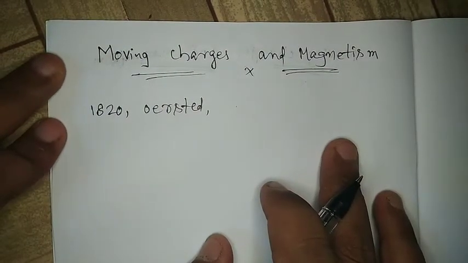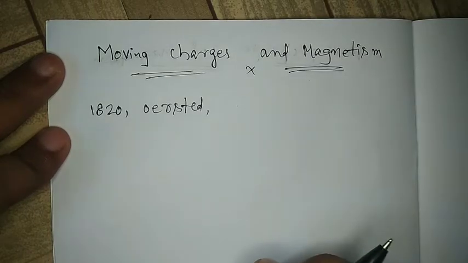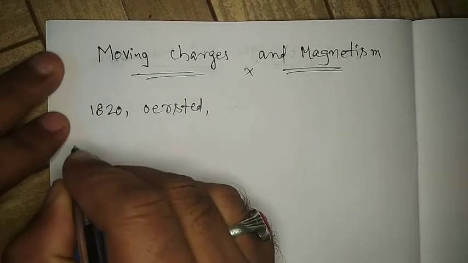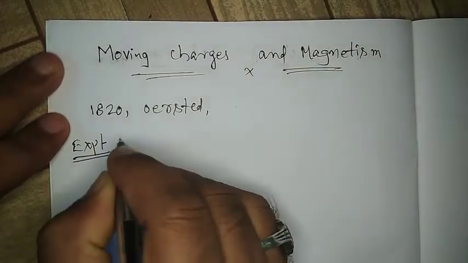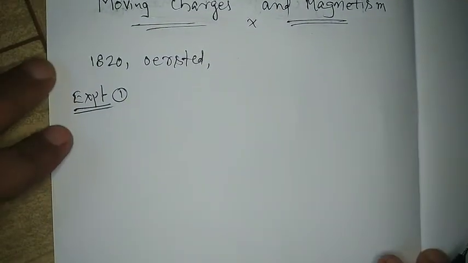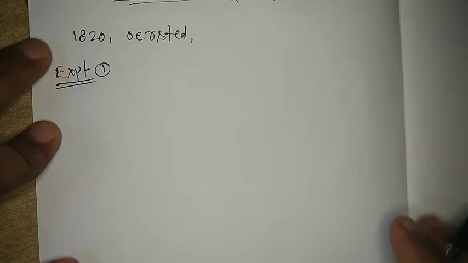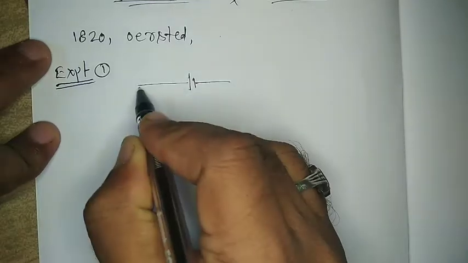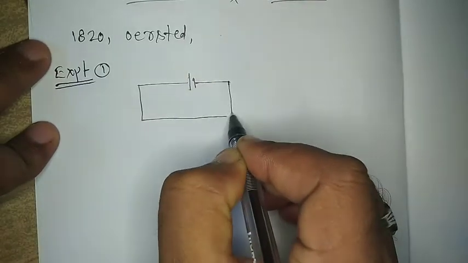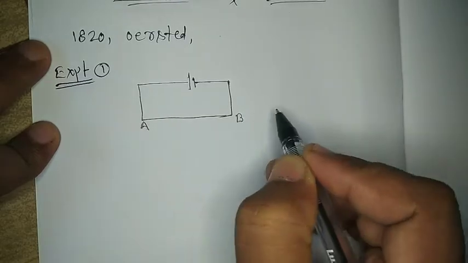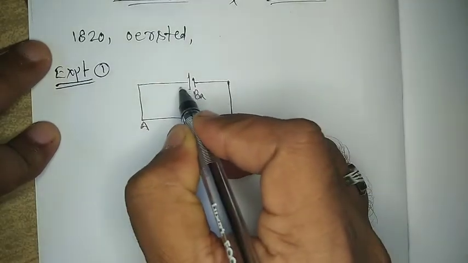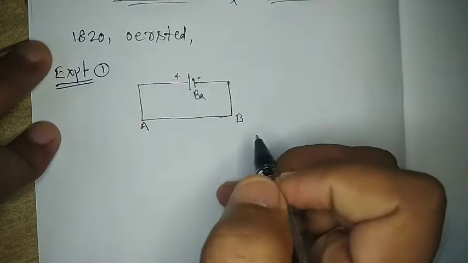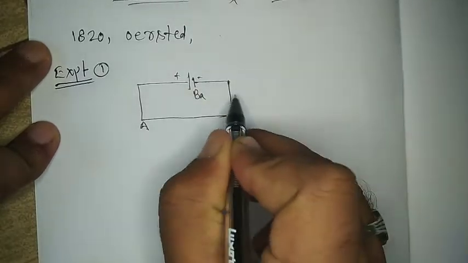To prove this, the magnetic field around the conductor, Ørsted performed some experiments. Let us see one of those experiments, experiment number 1. In this experiment, he has taken a battery. This battery is connected to a wire. Let us say here AB is a wire. This is a battery. This is the positive terminal. This is the negative terminal. When the battery is in off state, then no current is said to flow in the circuit.